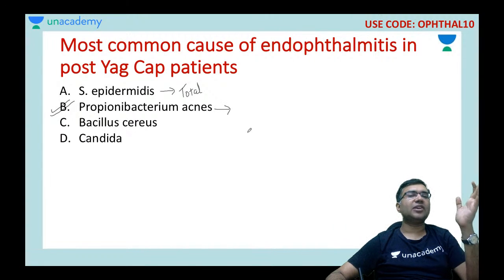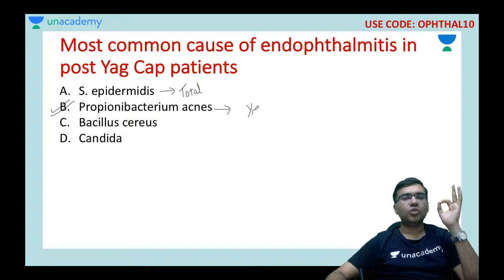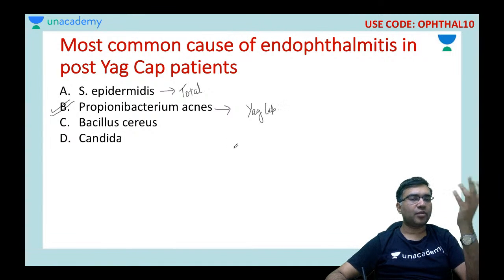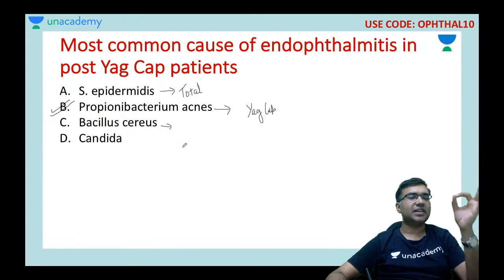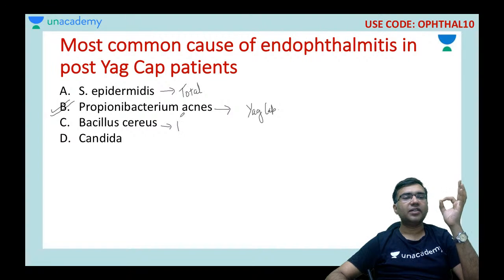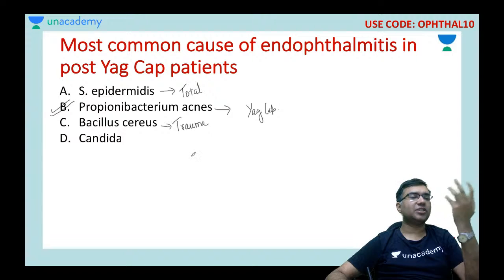Propionibacterium acnes, this is the organism that is involved post YAG capsulotomy or delayed type of endophthalmitis. Bacillus cereus is the organism which is involved in endophthalmitis, most common when there is a trauma.